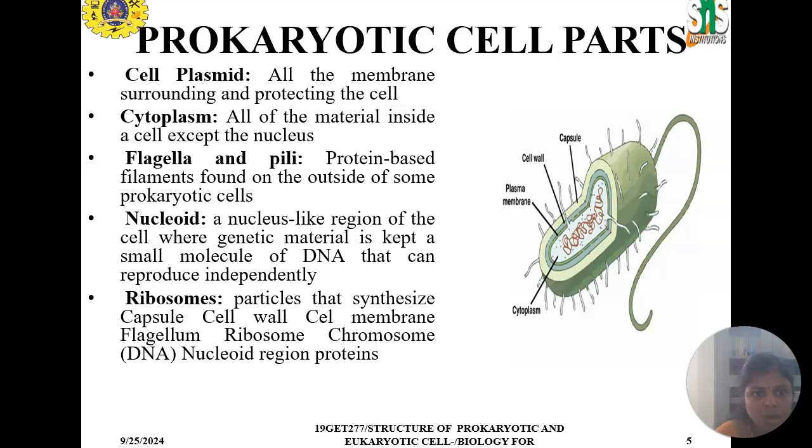The cell membrane is the membrane surrounding and protecting the cell. Cytoplasm is all of the material inside the cell except the nucleus. Flagella and pili are protein-based filaments found on the outside of some prokaryotic cells. Nucleoid is the nucleus-like region of the cell where genetic material is kept, a small molecule of DNA that can be reproduced independently. Ribosomes are the particles that synthesize proteins.